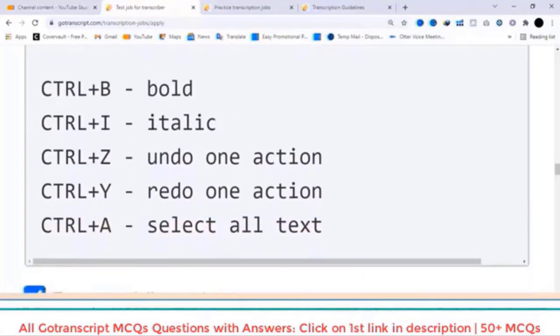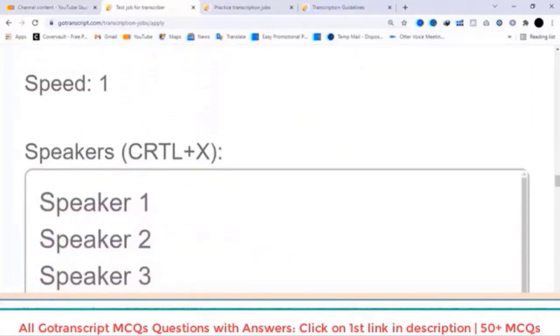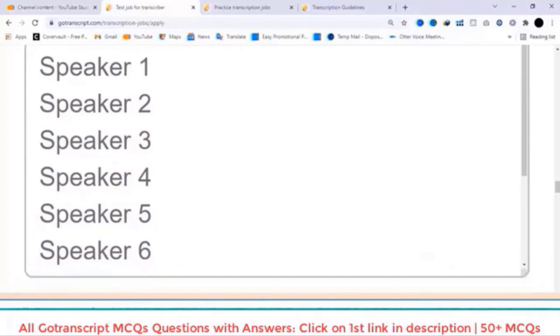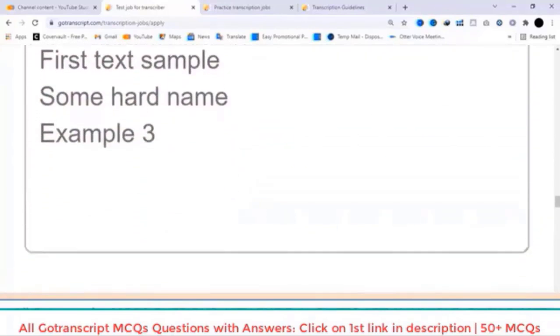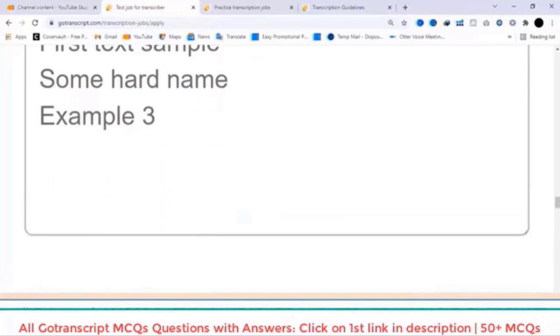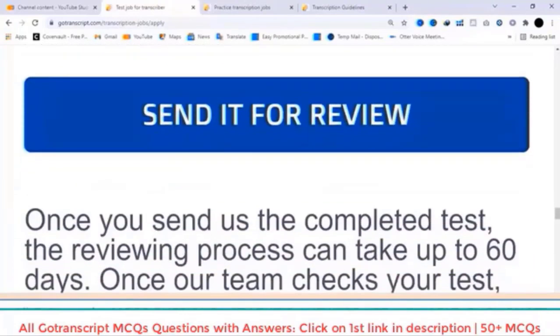So now you have to scroll down. These are their speaker tags, and these are text templates, and here you can see the option send it for review. So now you have to click on this send it for review.